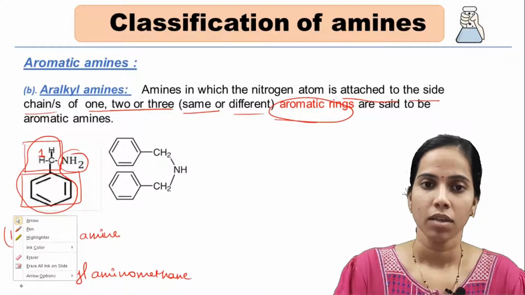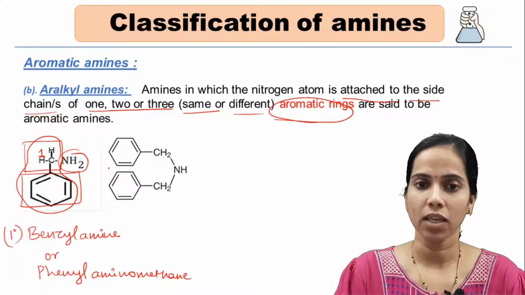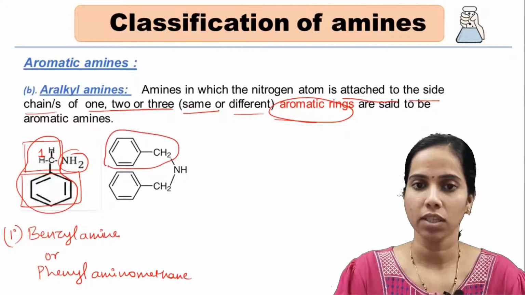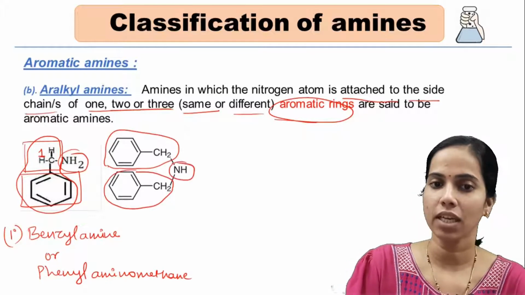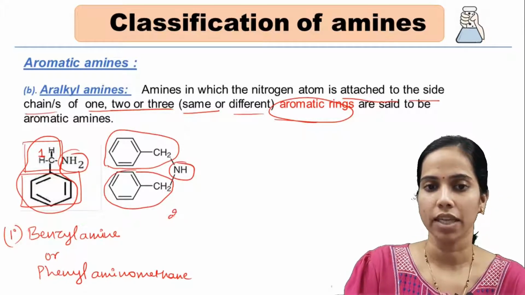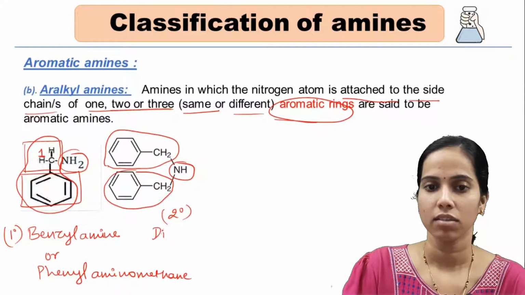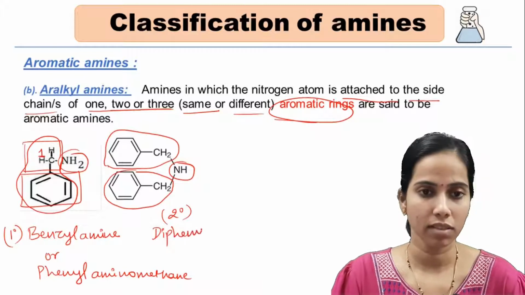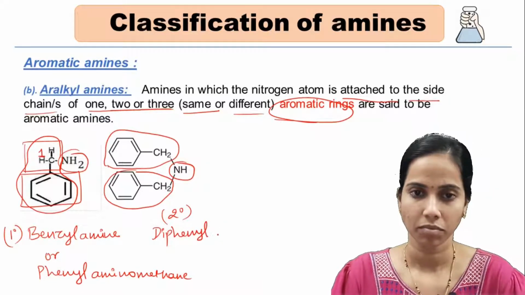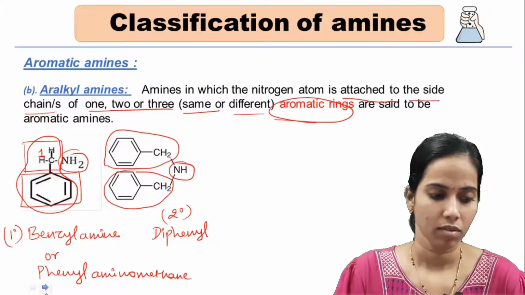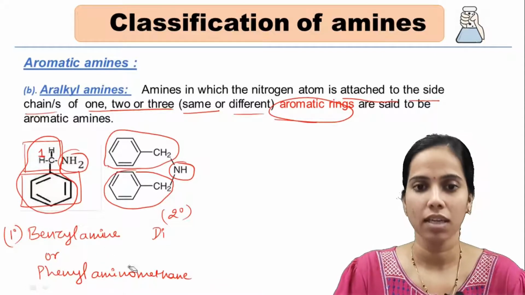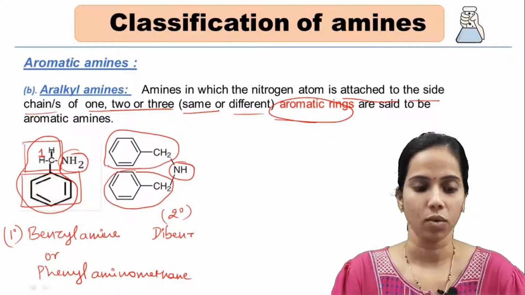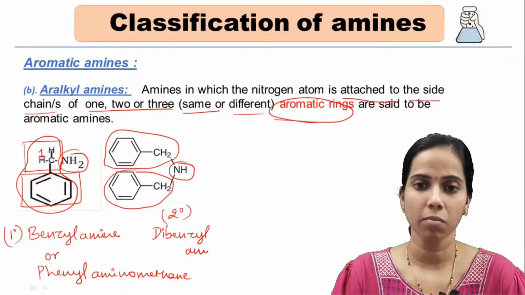Here there are two benzyl groups attached to my central nitrogen atom. So this is an example of a 2-degree amine, and it will be named as dibenzyl amine.